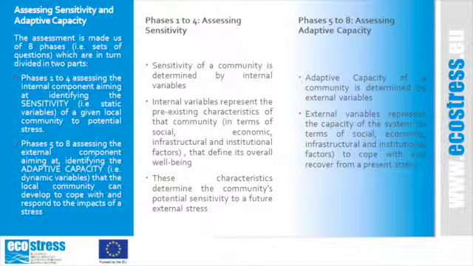Phases 5 to 8. Assessing adaptive capacity. Adaptive capacity of a community is determined by external variables. External variables represent the capacity of the system in terms of social, economic, infrastructural, and institutional factors to cope with and recover from a present stress.